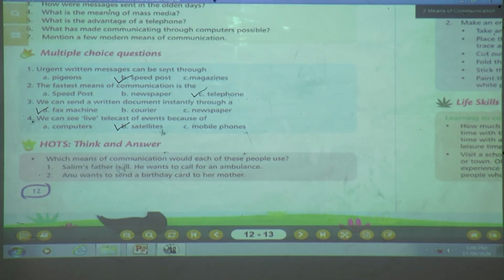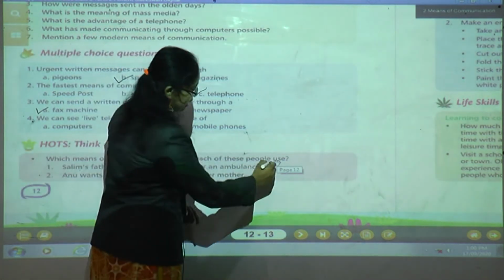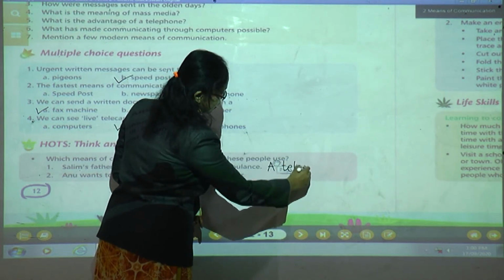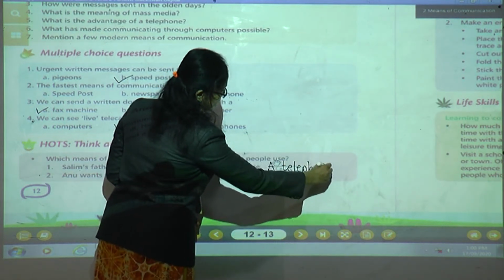Salim's father is ill. He wants to call for an ambulance. Yes, children, Salim's father is ill and he wants to call for an ambulance. What will he do? What means of communication will he use? Yes, children, of course. Give me the answer. A telephone or a mobile he can use. Right, here the answer is a telephone, T-E-L-E-P-H-O-N-E, telephone.